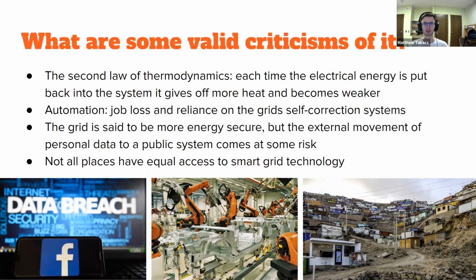The first is the second law of thermodynamics. Each time the electrical energy is put back into the system, it gives off more and more heat and becomes weaker. So when the energy is created, goes to a home, goes to another home, goes to a utility, goes back to a power plant, it's ultimately weaker than when it started, and it's given off a lot of heat. And that heat can become a major problem. The heat generated by the smart grid would be such that anything that's not built to withstand smart grid level heat will probably take damage because of it, and smart grid systems themselves can be damaged from the unbelievable amount of heat that can be generated.